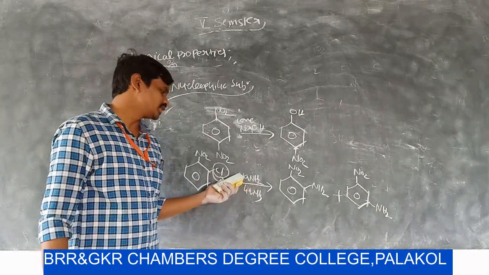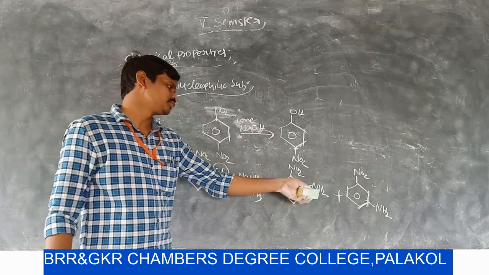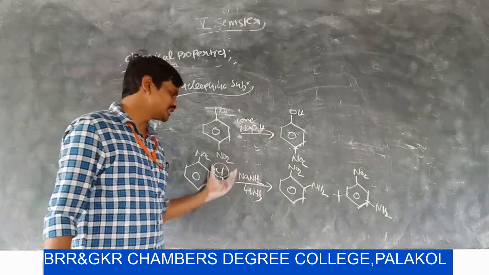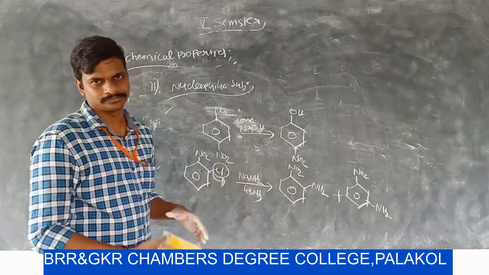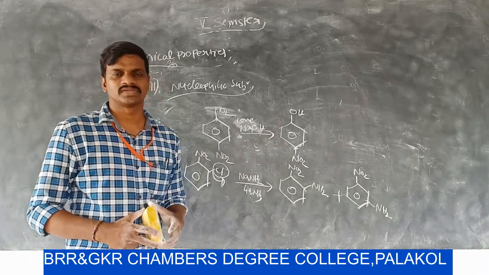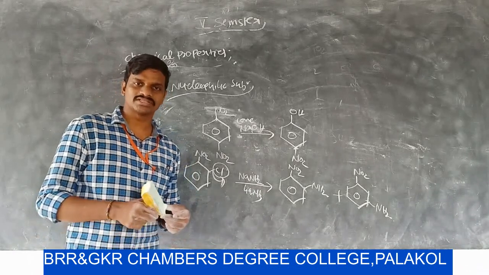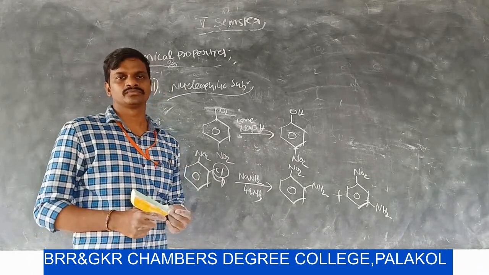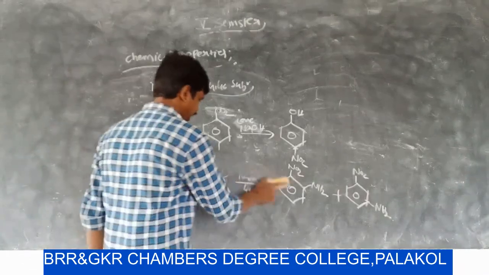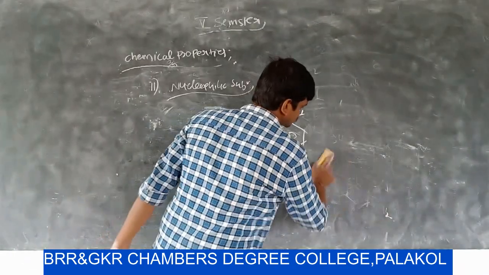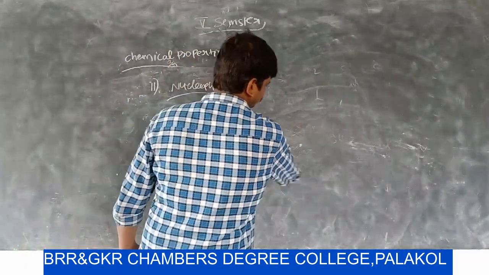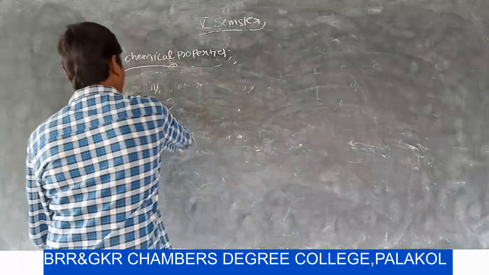Cl is cleaved as a nucleophile and NH2 is introduced as NH2 minus. So one nucleophile is replaced by another nucleophile. So aromatic nitrohydrocarbons undergo both electrophilic substitution reactions and nucleophilic substitution reactions.